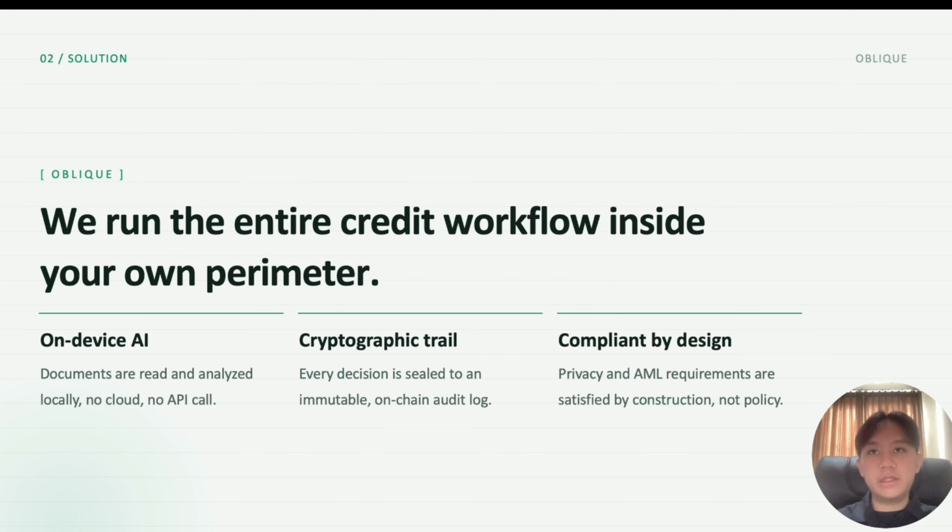So here's our solution. Oblique fixes this by bringing AI to the data, not the other way around. The full credit workflow, document reading, structuring, scoring, and audit logging runs inside the lender's own environment. Analysts get AI assistance, but sensitive data never leaves the perimeter.